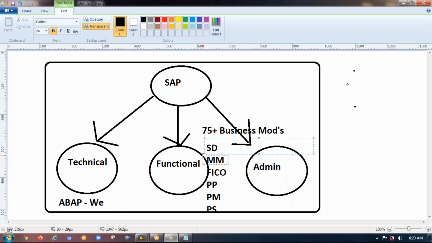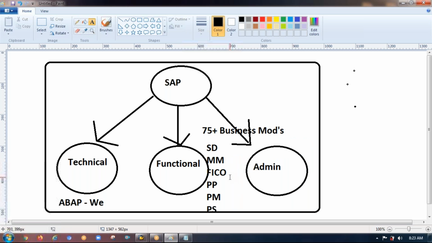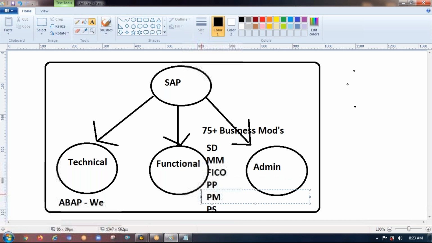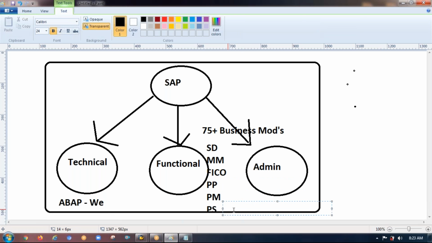Definitely material should be there; if you don't have material, how can you do the business here? That is the first point. Next, a few people deal with FICO, meaning financial things, a few with plant maintenance, and a few with the HR team. Like this, almost 75 plus business modules that we have in SAP.